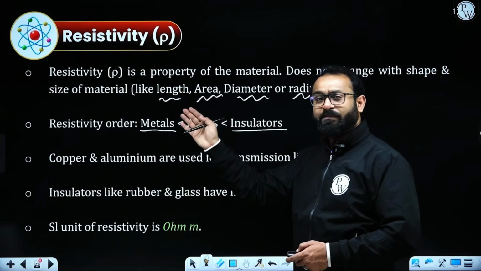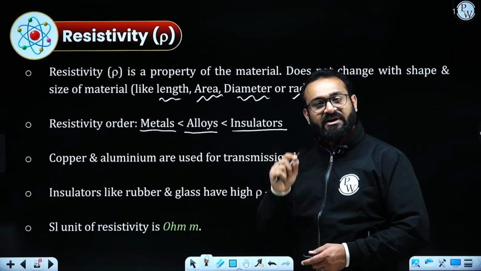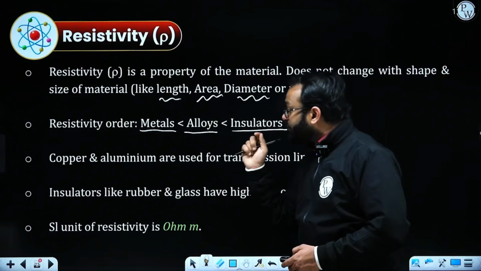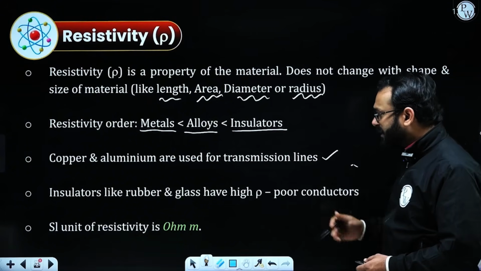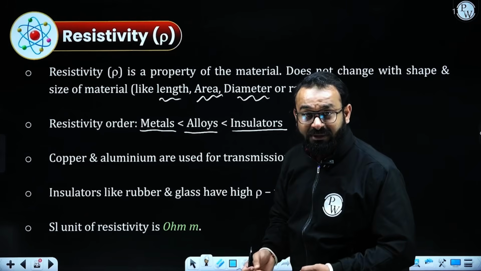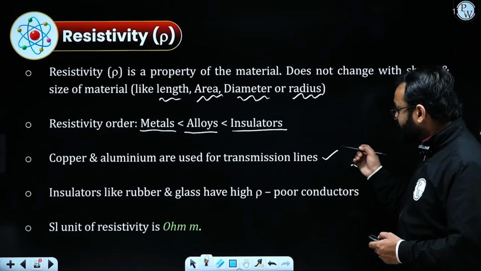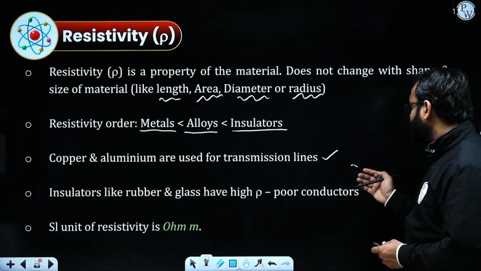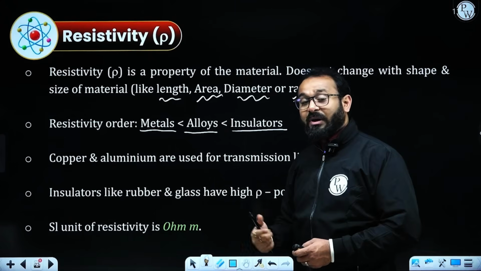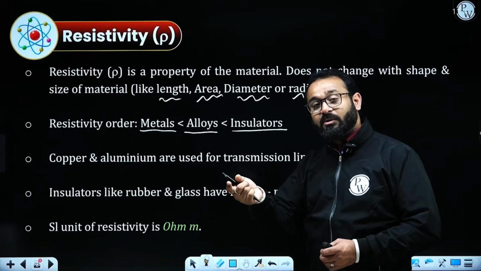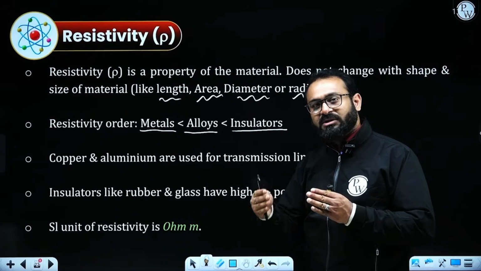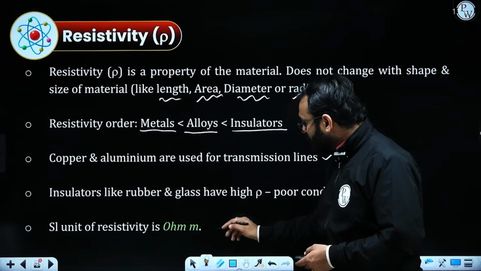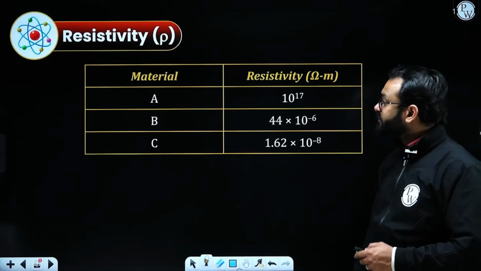If we use metals like silver and copper, the value of resistivity will be low, which makes the wire a very good conductor. Copper and aluminum are used for transmission lines. That is informative, because sometimes multiple choice questions are asked in the examination based on that. So for transmission lines, we generally use copper and aluminum. Insulators like rubber and glass have high resistivity, that is, they are poor conductors. Why are they poor conductors? Because the resistivity value is on the higher side, which does not allow the electric current to flow from one end to the other. So they are used as insulators. The SI unit that we have already mentioned is ohm meters.